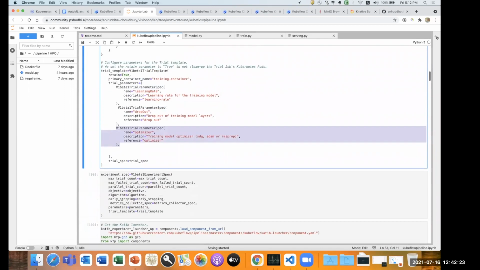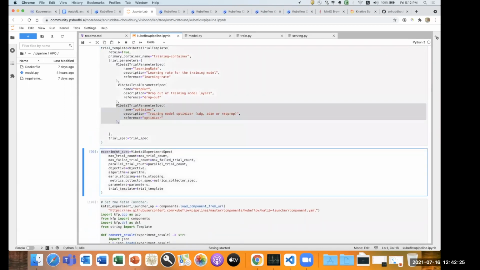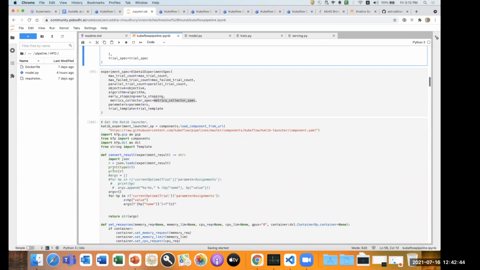Once we do that, there is a particular API for the V1 experiment spec. This experiment spec will take the job and configuration which we have declared above: the trial count, the max fail trial count, the objective, the algorithm, the early stopping, the metric specs, and all the parameters from the above.